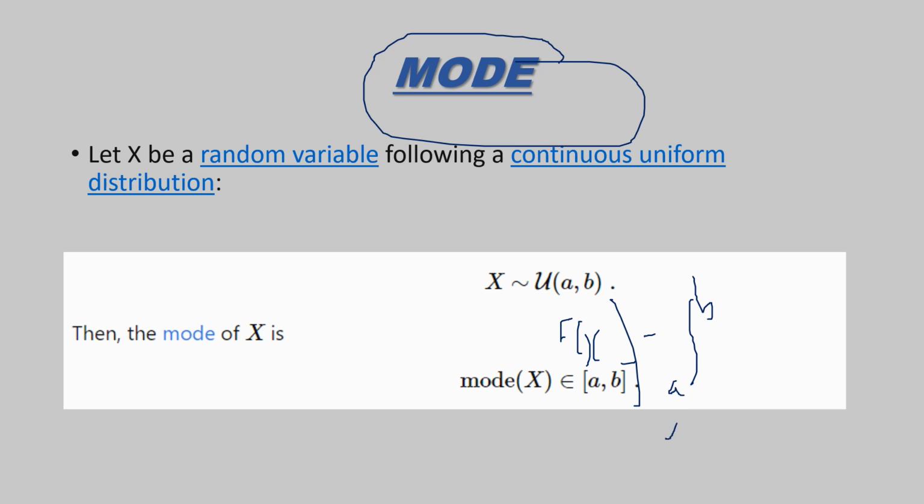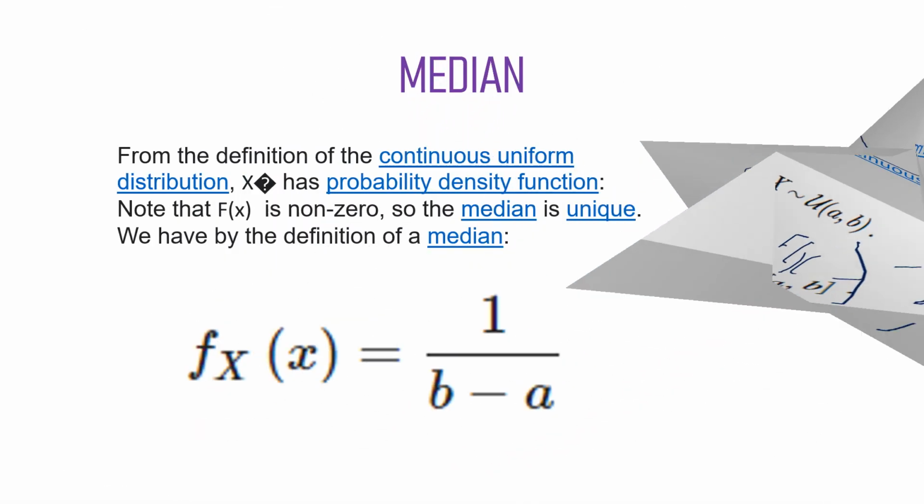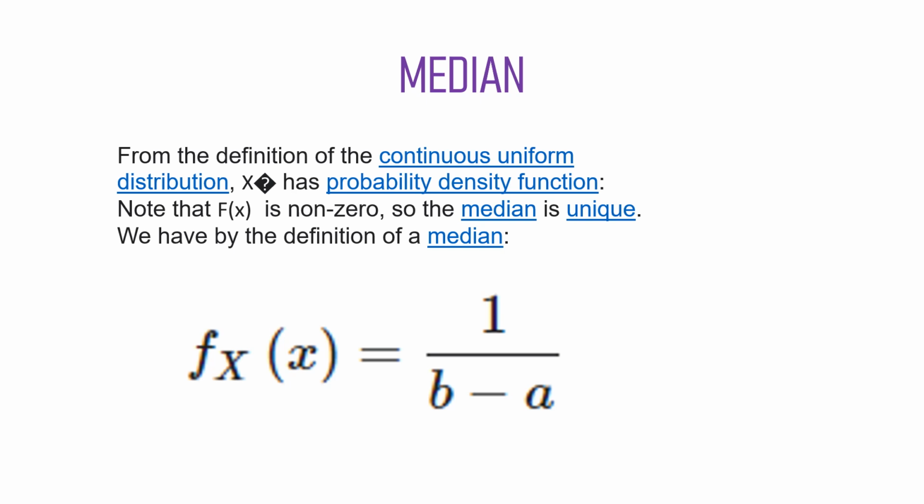Then let's see the median. From the definition of a continuous random variable that has a probability distribution function, the median is a non-zero value, meaning it has a unique median because it is not equal to 0. So from the definition of median we can find that f of x is equal to 1 by b minus a, by taking the integration over the interval of a and b. So let's stop this.